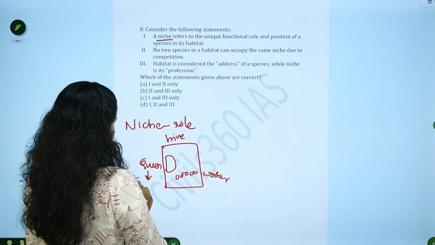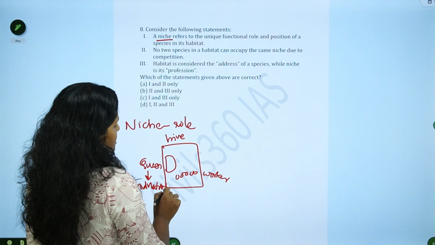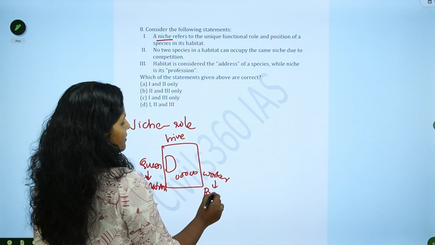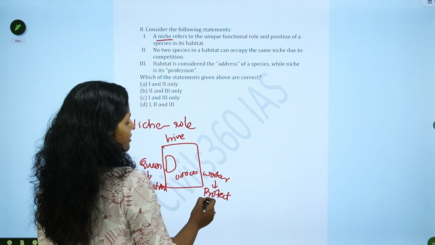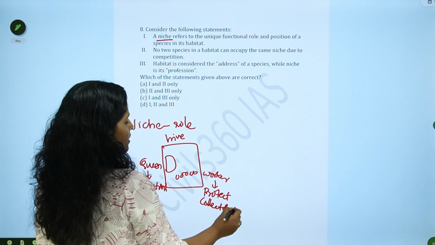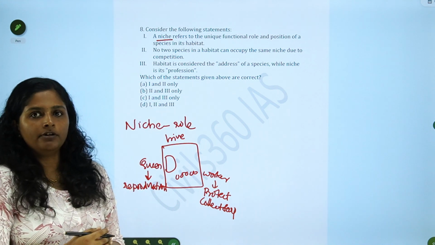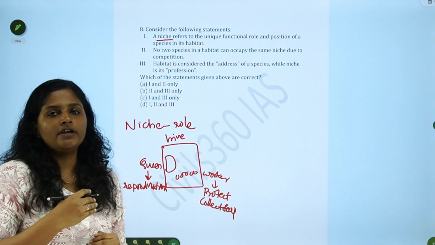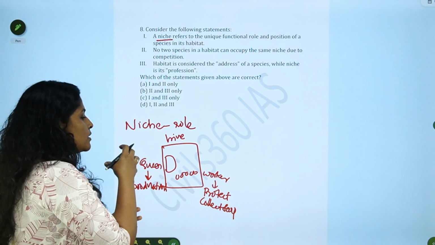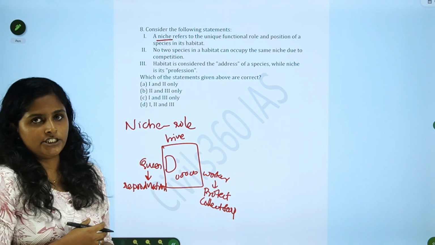It will be involved in reproduction and it will sustain the population of this beehive, and these workers will protect the beehive as well as collect food, right? So in the same habitat, or in the same hive, the queen bee has a specific role and these worker bees have a specific role. These functions or duties are called niche.